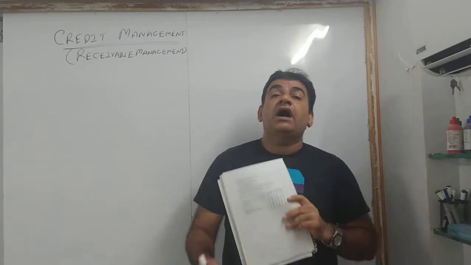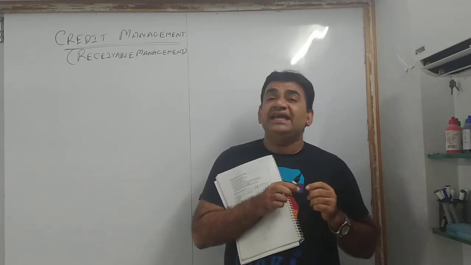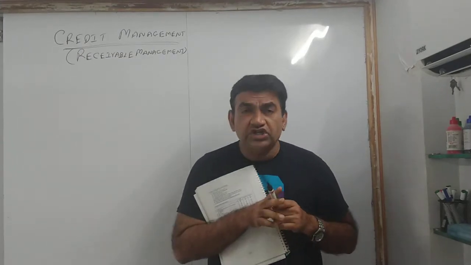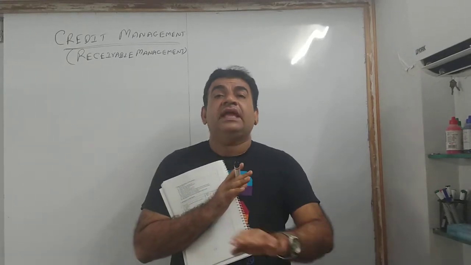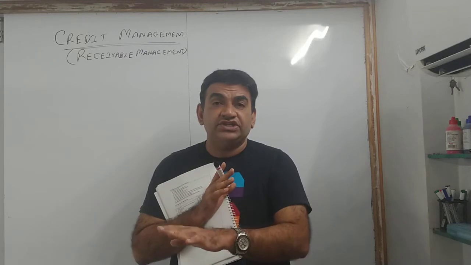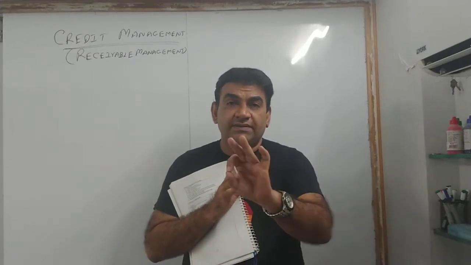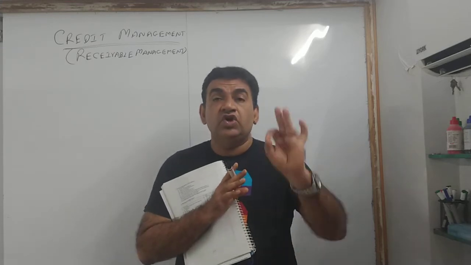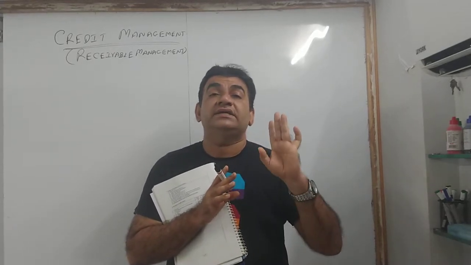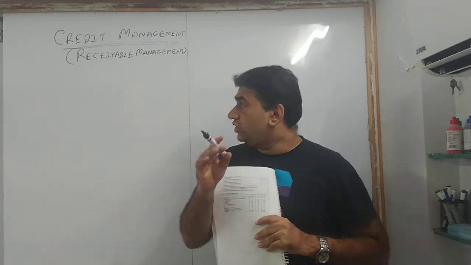ठीक है? Now, how you will do the sum? In this sum, there is no journal entry, no ledger account. In fact, in entire FM, you have to just do calculation. Not a single chapter with journal entries. Not a single chapter with ledger accounts. Only you have to prepare statements. Okay? So what you will do?